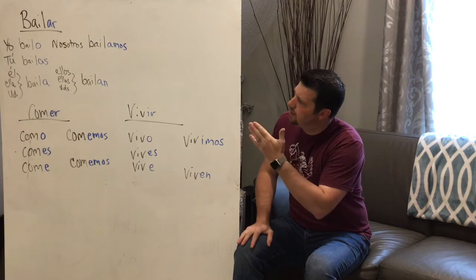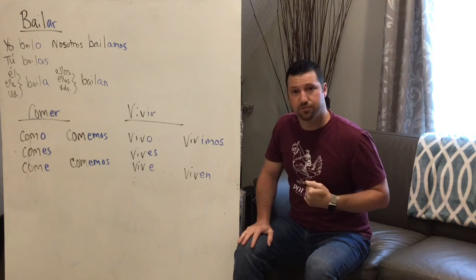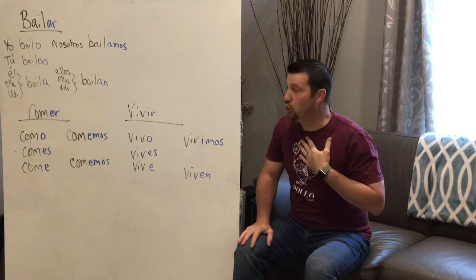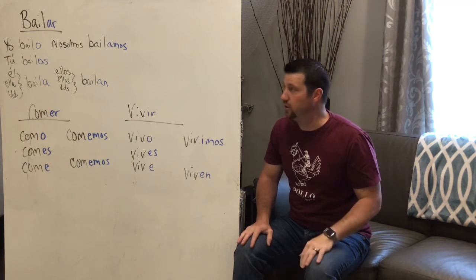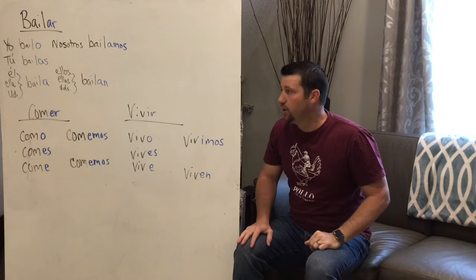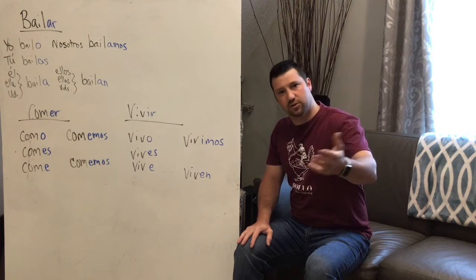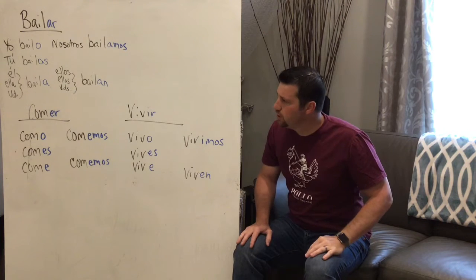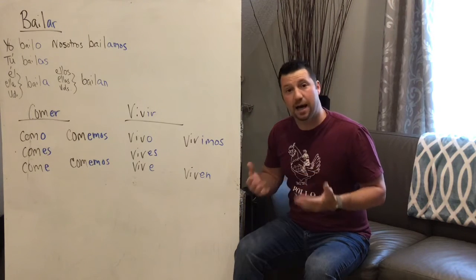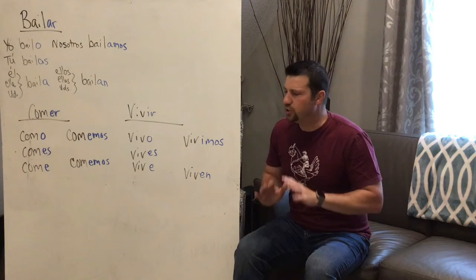Like if you want to say, bailar is to dance, okay? Bailar is to dance. So if you want to say, I dance, yo bailo con mis amigos, I dance with my friends. You dance with your friends, tú bailas con tus amigos. Or if you want to ask, do you dance with your friends? ¿Bailas con tus amigos? He dances, él baila, nosotros bailamos, ellos bailan. And you guys are pretty good at this.